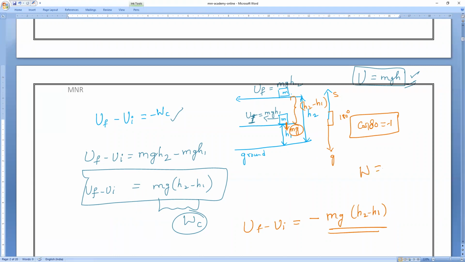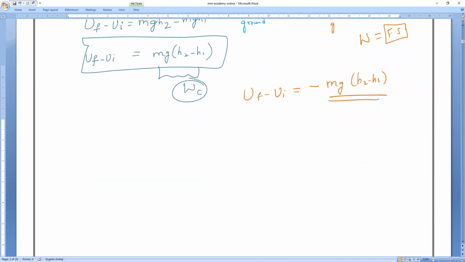Am I right or wrong? Work done is equal to force into displacement. The applied force is mg and the displacement is h2 minus h1. But the angle between them is 180 degrees, so cos 180 is how much? Minus 1. So that is how the change in potential energy is equal to minus of the work done by conservative forces. I hope you all understand.